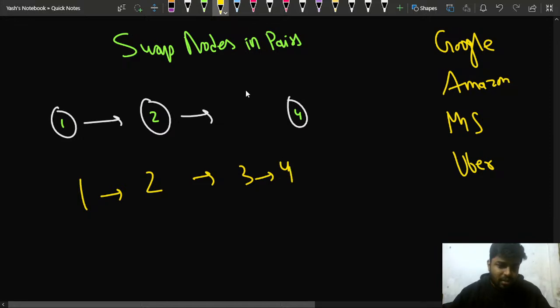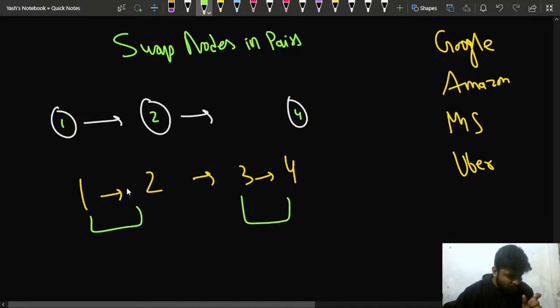So in this particular problem, you have these things. You might say that okay, you have to swap the nodes alternately. So you might say that I'll swap this and this, maybe I can just swap the value 2 and the value 1. This node is having value 1, this node is having value 2. So you might tell me that we might just swap the values, and this would look like 2 and then 1 and then 4 and 3, like this.